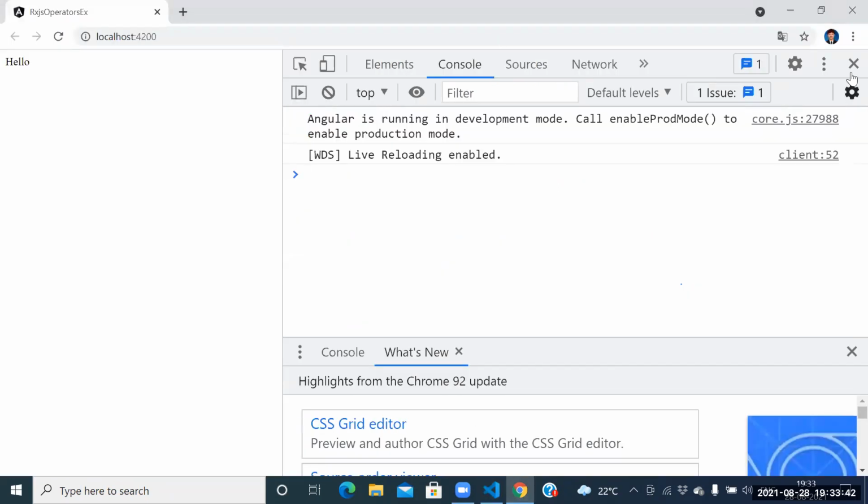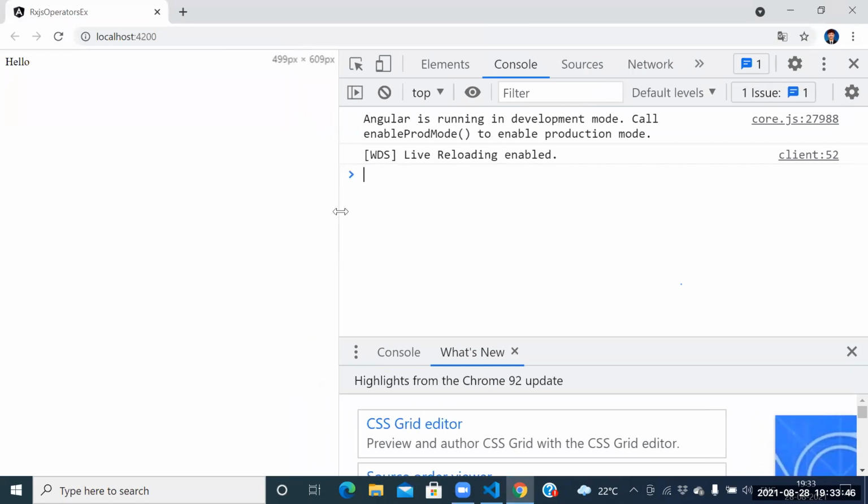Yes, guys, we got the dummy result. What is the dummy result we are getting? Hello. Am I using any template URL? No, sir. Instead of template URL, I'm directly taking the template here. Yes or not? Fine.